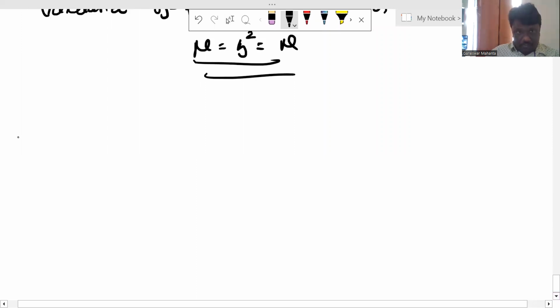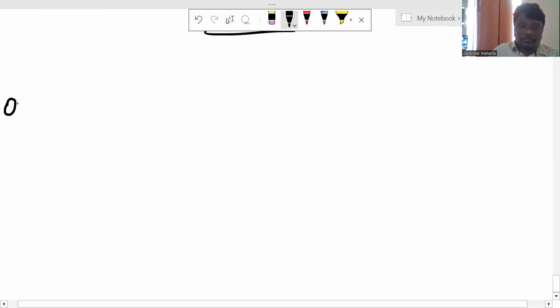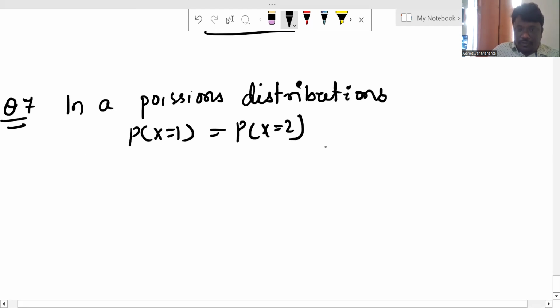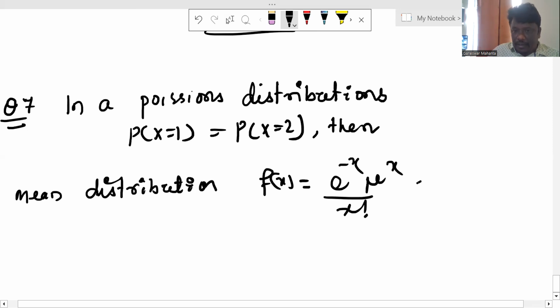Another important question, question number 7. If in a Poisson's distribution, the probability of x equal to 1 is equal to the probability of x equal to 2, then what is the mean of the distribution? The function is f(x) equals e to the power minus mu, mu to the power x, divided by x factorial. What is the value?